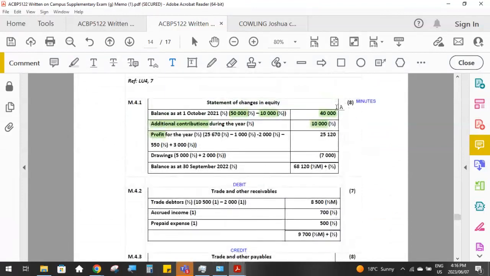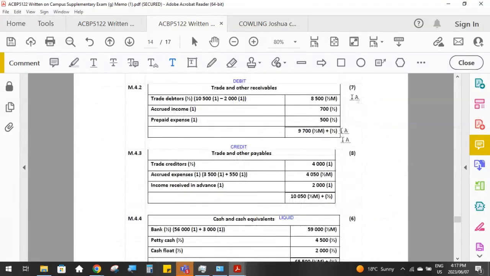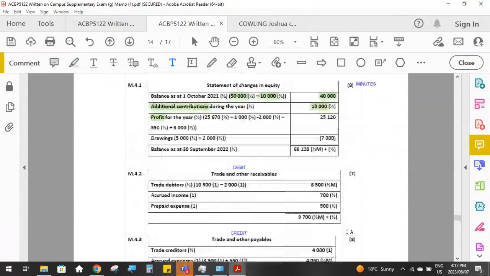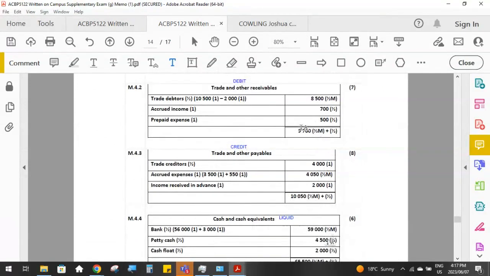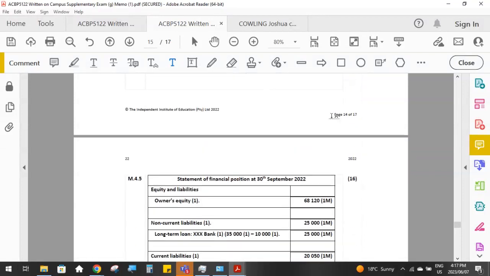So these 8 marks for statement of changes in equity might have been a little bit tough, but then you've got 7 marks for trade and other receivables, 8 marks for trade and other payables, and 6 for cash and cash equivalents. So you can definitely make up any time lost over here in these 3 notes, without a doubt. You must watch the time. If it says 7 marks, have a look to see what time you started working on that question, and make sure you only take 7 minutes or less. You have to force yourself. You've got to track your time as you go through the question.